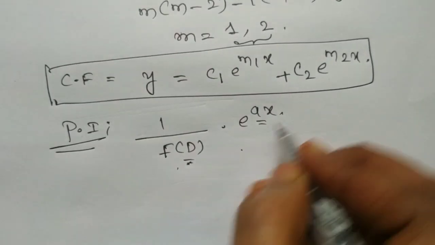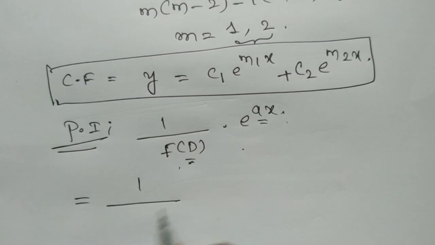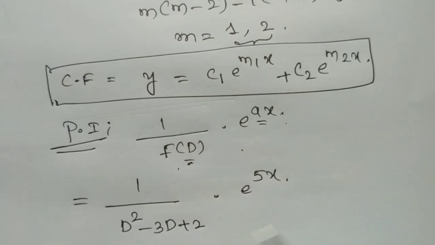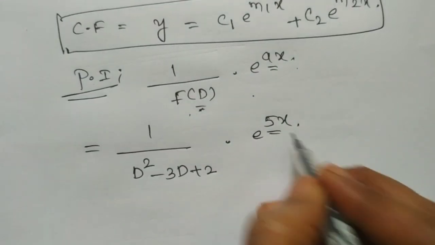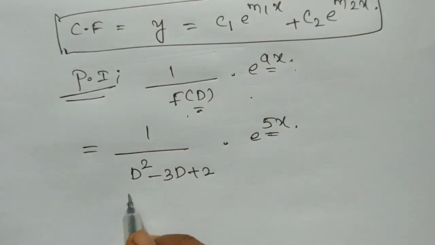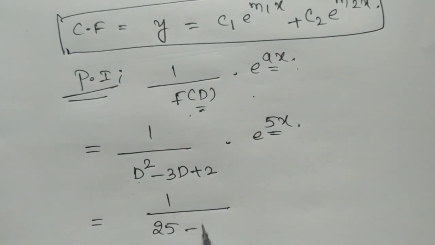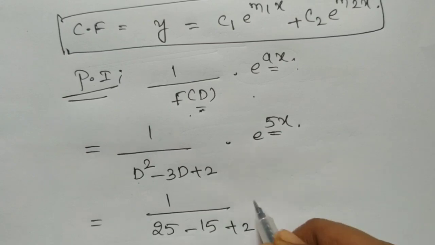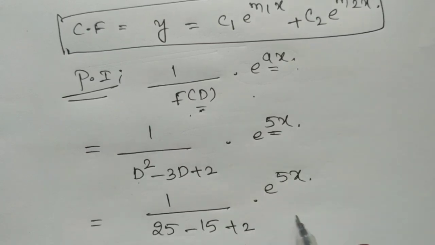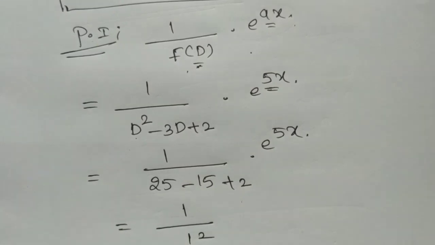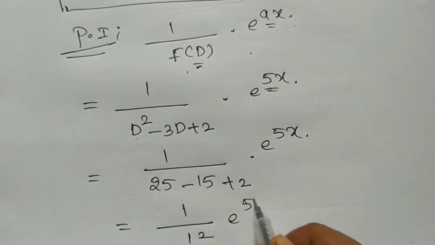So here it is 1 by f(D), where f(D) is D squared minus 3D plus 2, into e^(5x). Substitute D equal to 5: 1 by 25 minus 15 plus 2 into e^(5x), that is equal to 1 by 12, 1 by 12 into e^(5x).